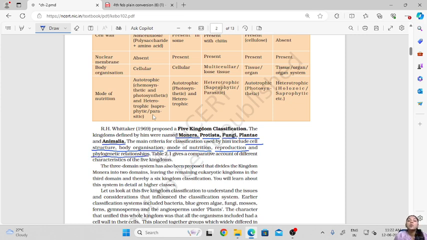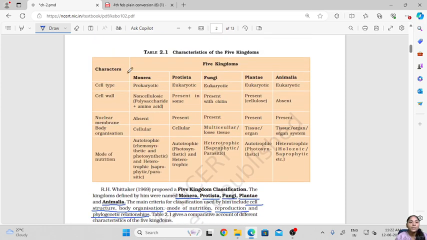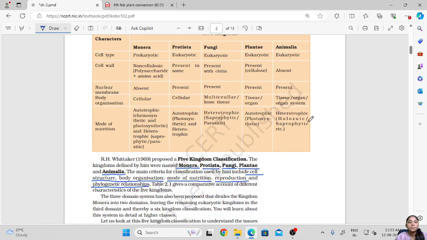So these were all the characters which form the basis of this 5-kingdom classification. Here we have the characteristics of the 5 kingdoms: Monera, Protista, Fungi, Plantae and Animalia. They were divided based on different characters: cell type, cell wall, nuclear membrane, body organization, mode of nutrition, etc.